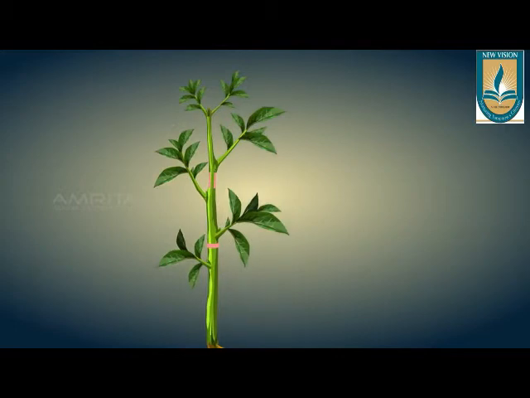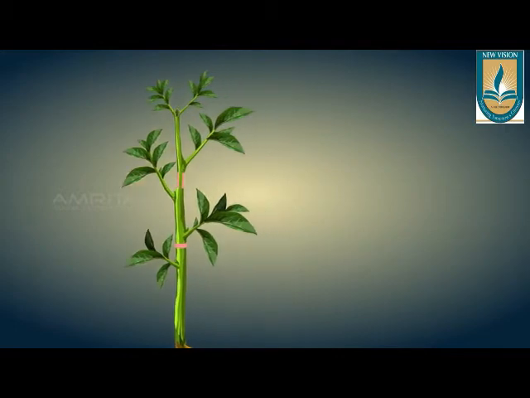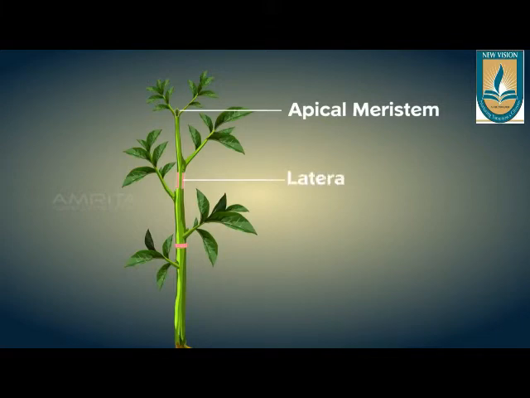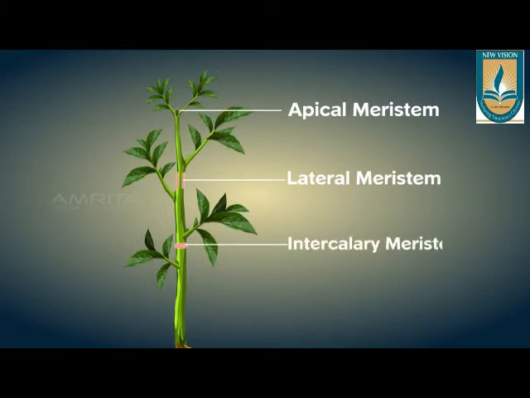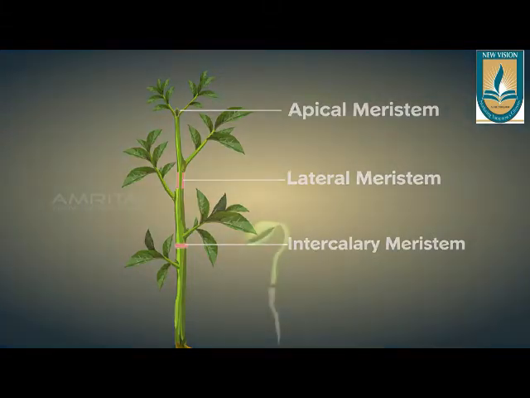Based on the location in the plant body, meristematic tissue is again divided into three types. The three types of meristems present in the plant body are apical meristem, lateral meristem, and the third type, intercalary meristem. The type of meristem which helps in growth of the plant body, which helps in the growth of roots.